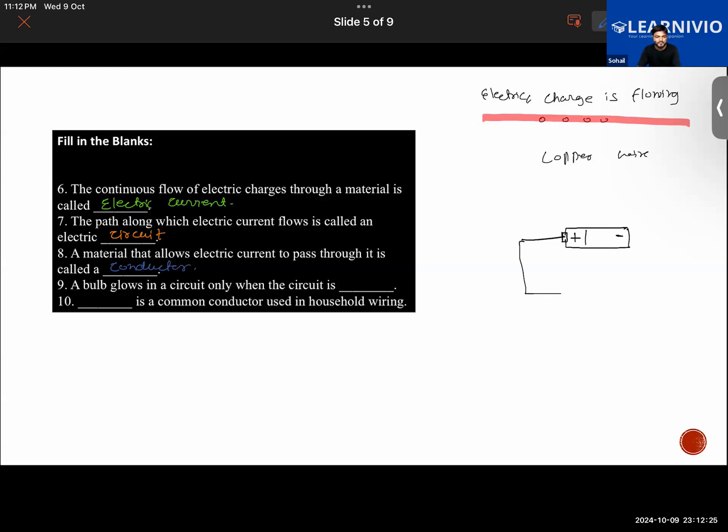Next, a bulb that glows in the current only when the current circuit is... Ayush, hold on there. You are mistakenly reading the circuit as current. So don't confuse it. Read this again: a bulb glows in a circuit only when the circuit is dash dash. This is a separate question, by the way. That is question number 10.